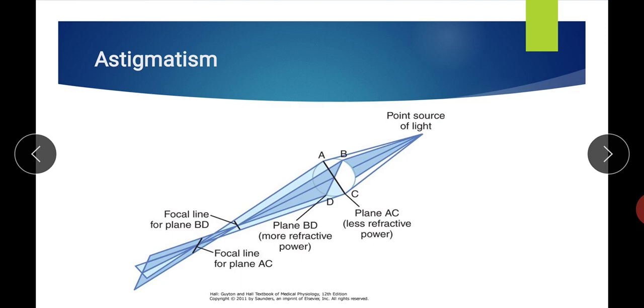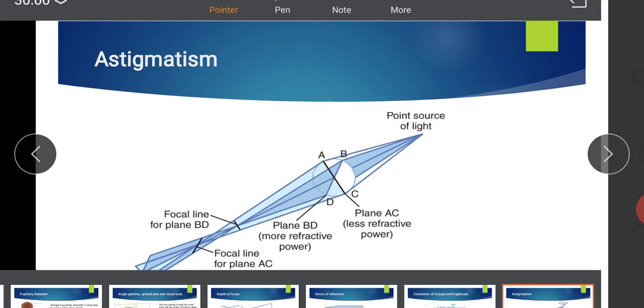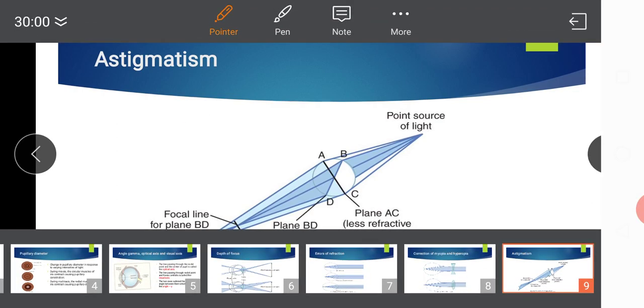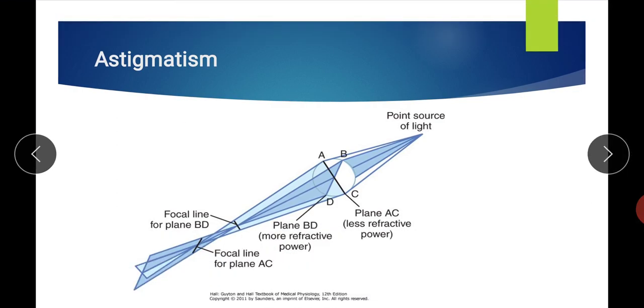Or at some point the corneal surface is bulging, and at some point it is depressed or less curved. So the light rays passing through the cornea act as if through different planes. The different surfaces of the cornea act as different planes, and they focus at two different focal points, or they form two different focal lines.